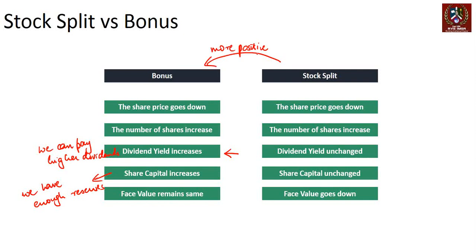It doesn't really change things dramatically. The only benefit it does is it increases the liquidity. So yes, both of them increase the liquidity, but that's the only benefit of stock split. Otherwise, bonus is what is considered more positive from the investor standpoint, right? That's the difference between stock split and bonus. That's broadly what we had to discuss in this particular section.